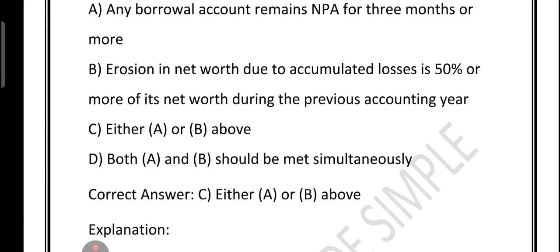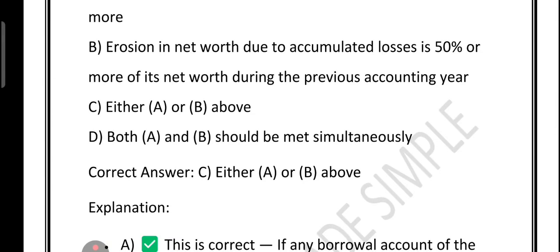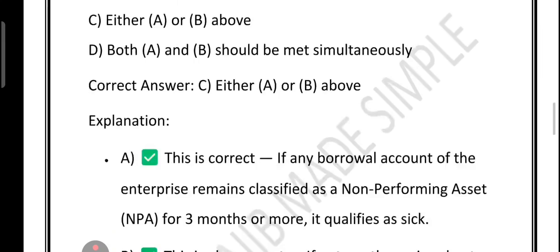Either your account has been NPA for 3 months or your net worth has eroded by 50% or more. Both situations qualify as sick. You don't need both to happen together. What about option D? Both A and B should meet simultaneously? No, this is wrong because RBI made the rule easier to identify sick units early. Waiting for both conditions to happen would delay the rehabilitation support, which would kill the business faster later.